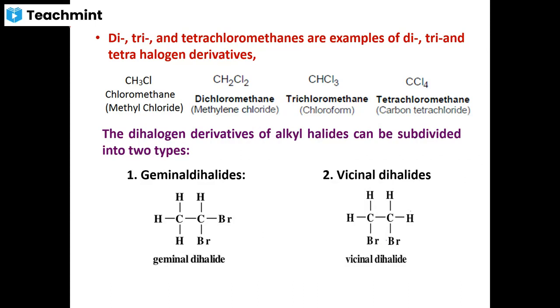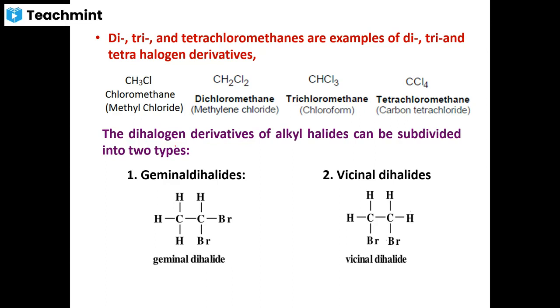So here you can see chloromethane. Only one chlorine atom is there, a monohalogen derivative of methane. It is a dichloro derivative of methane, trichloro, tetrachloro. That is chloromethane, dichloromethane, trichloromethane, tetrachloromethane, commonly called chloroform and carbon tetrachloride. Moreover, you will also find dihalogen derivatives.